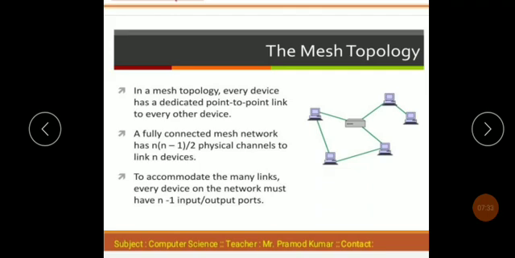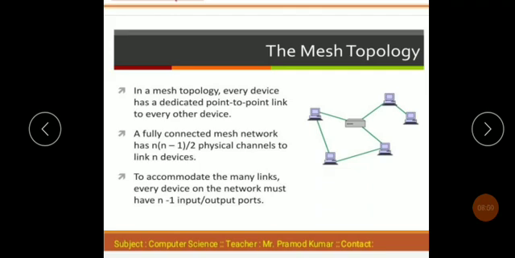It means in this topology, all computers are connected to the server, but all computers are also connected to one another. If you have any problem in the server, then you can easily retrieve data from one computer to another computer.